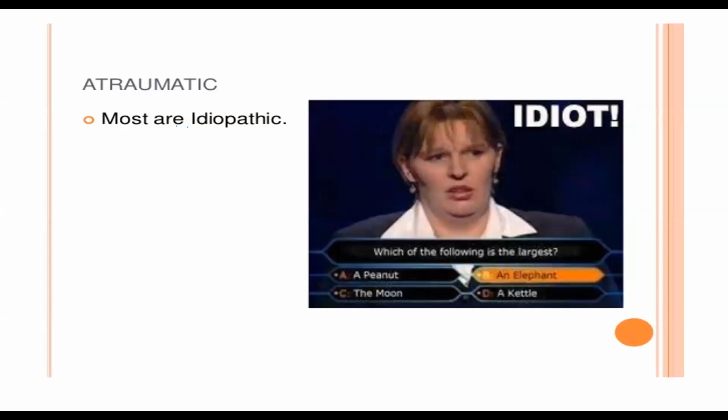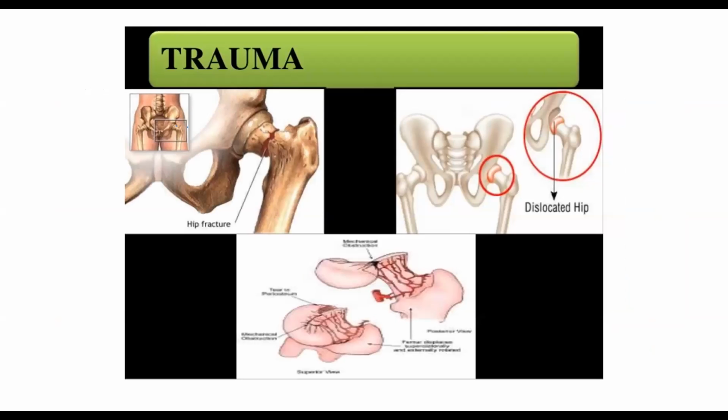The most common cause is idiopathic, since you don't find the reason for the AVN. If it is atraumatic and you cannot find alcohol and all that, you mostly attribute it to idiopathic, and most commonly 70 to 80% of AVN is still idiopathic. You don't know the reason. Okay. Then trauma, because of trauma, the blood vessels are disrupted and the supply to the head is lost.